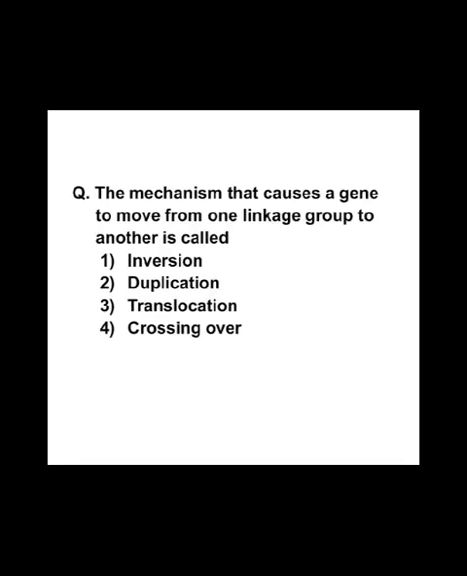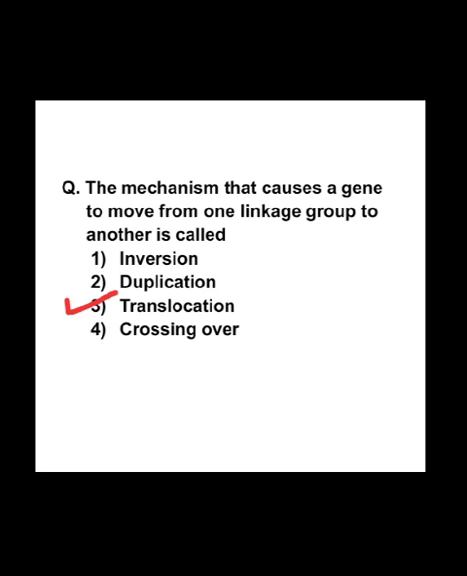Next important question is, the mechanism that causes a gene to move from one linkage group to another is called inversion, duplication, translocation, crossing over. So correct answer is option 3, translocation. Translocation is the process causing a gene to move from one linkage group to another.